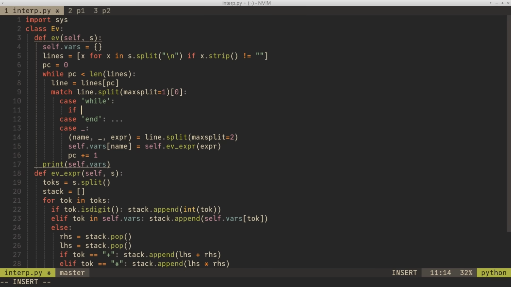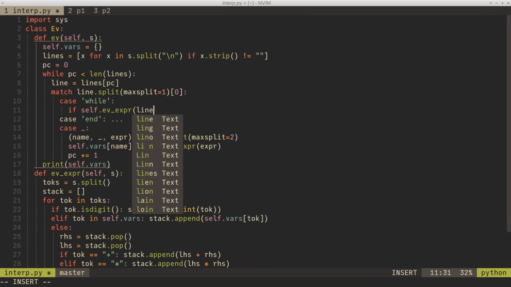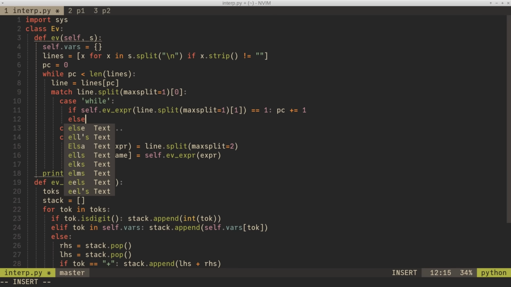First of all, we've got to evaluate the expression. Luckily, isn't this lucky? We've already got an expression evaluator, so we can just ask, is the condition true? So I've got to use split again. Chances of this working out are really quite remote. If the condition is true, we go through the body of the while loop. That's the nice, easy case. So we just increment the program counter, go to the body of the thing. Very good. Otherwise, if it's not true, what do we do?